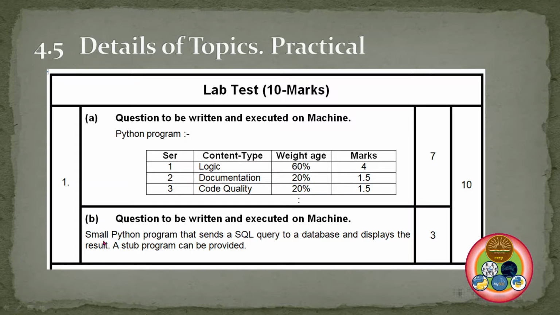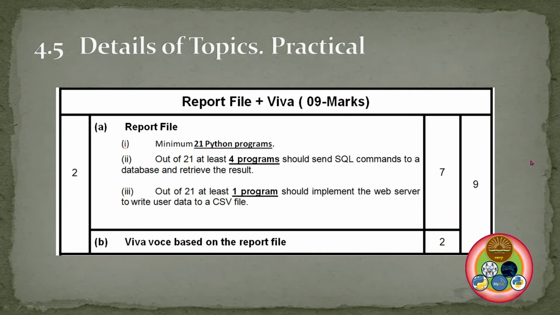One program is specified to use an SQL query, and you should connect a database. So SQL is also very, very important, and this is straight away 10 marks in the practical. After that, 9 marks are from the report file.